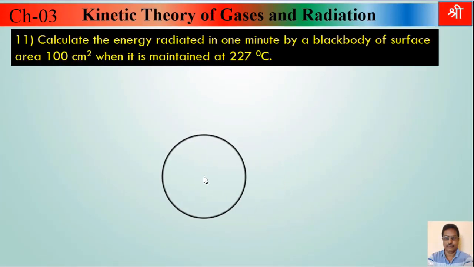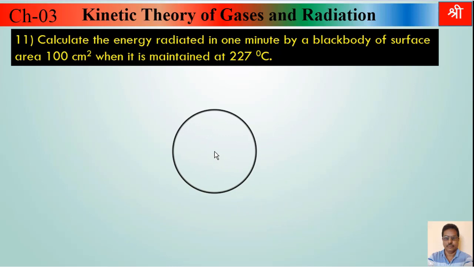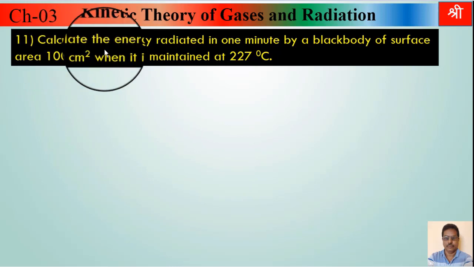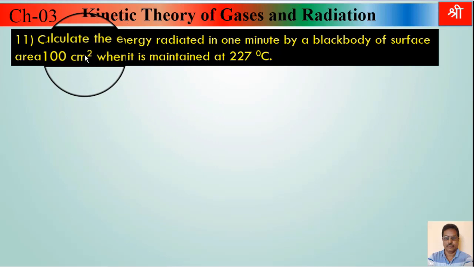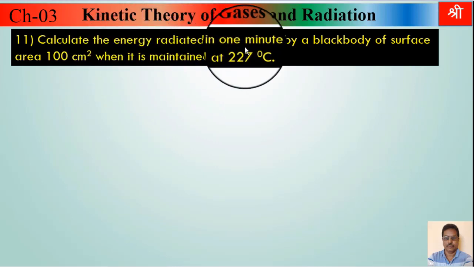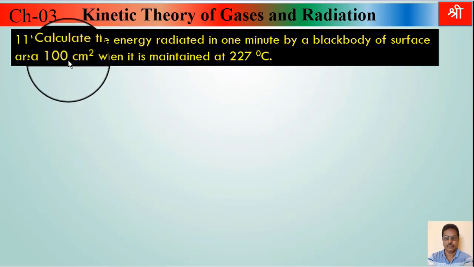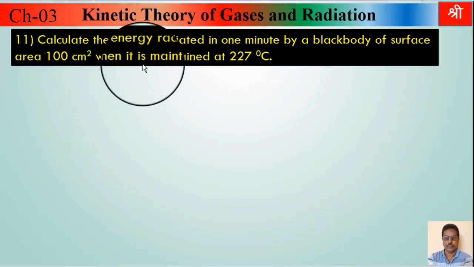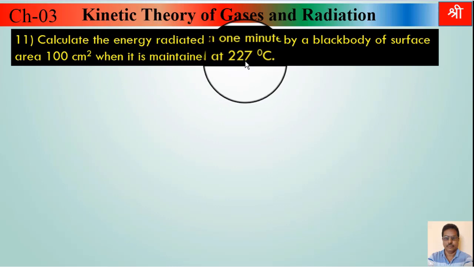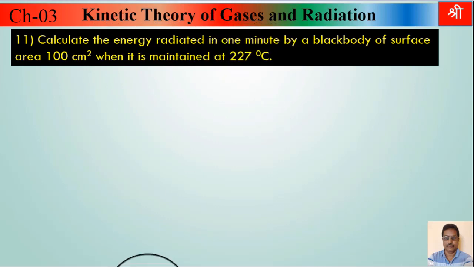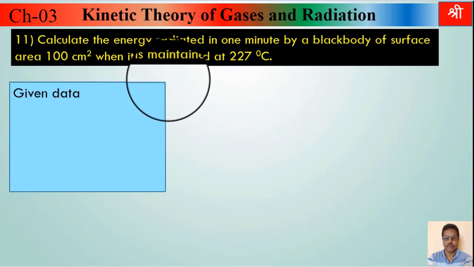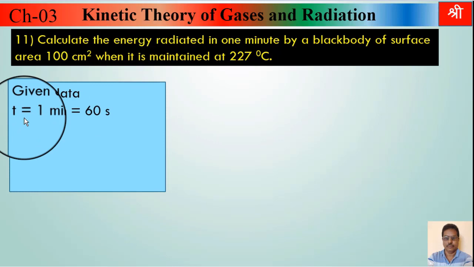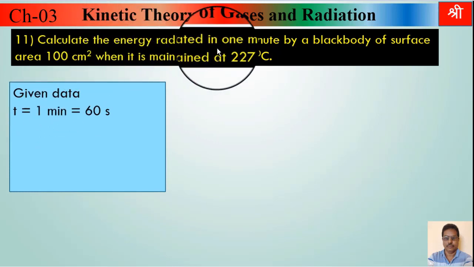Example number 11, because in last video we have solved 10 examples. This is also example from board book. What is that example? Calculate the energy radiated in 1 minute by a black body of surface area 100 centimeter square when it is maintained at 227 degrees Celsius. It is very simple example. Write down given quantities. What are given quantities? First of all, time is given, because we have to calculate energy radiated in 1 minute.